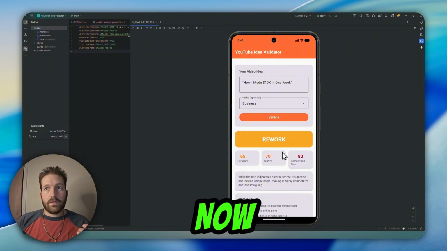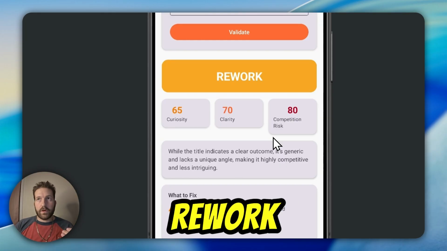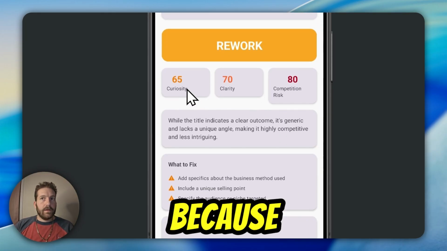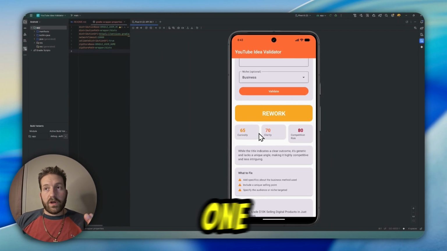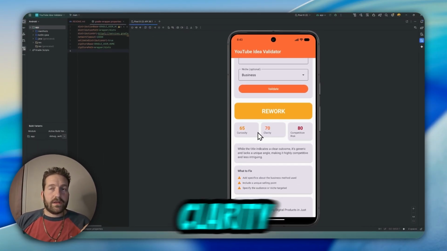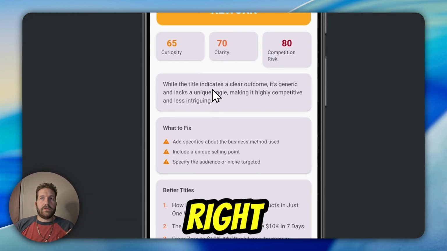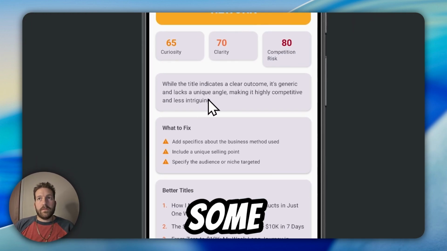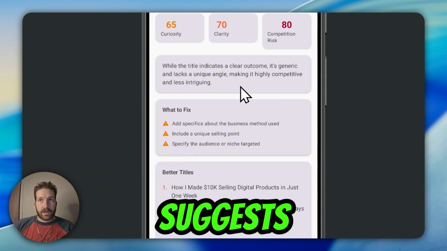And alright, so now it says to rework this idea because this is a score of 1 out of 100, and there's too much competition. 80% competition, 70% clarity, and 65% curiosity, right? And these are some reasons as to why it suggests this, right?